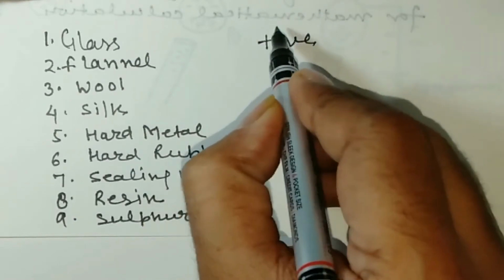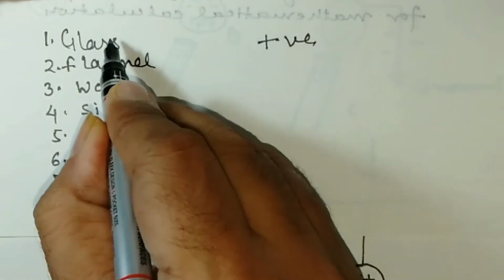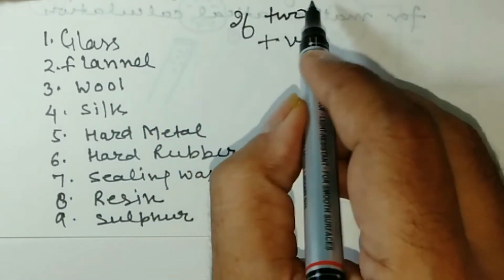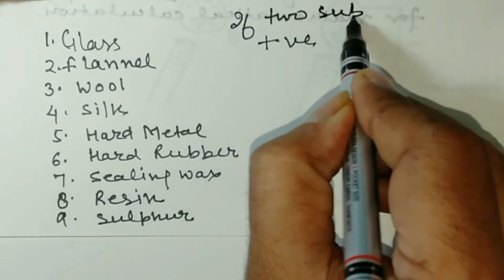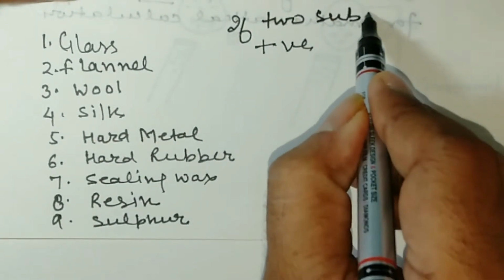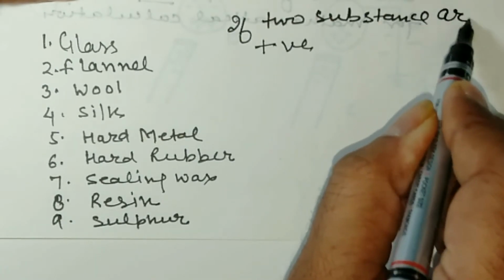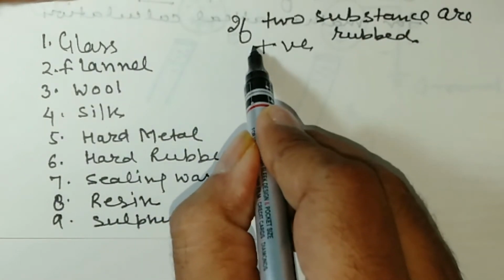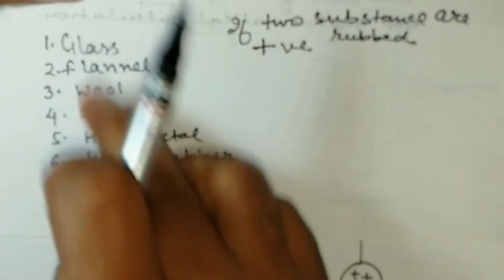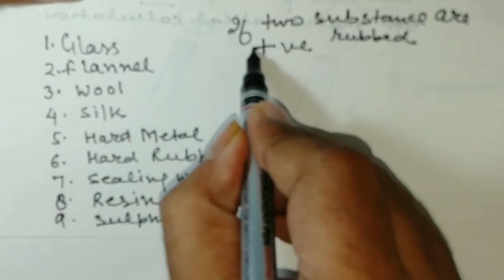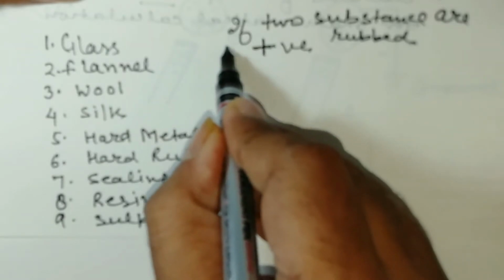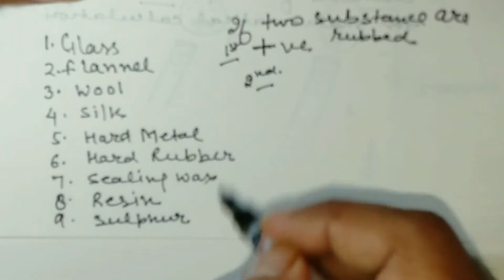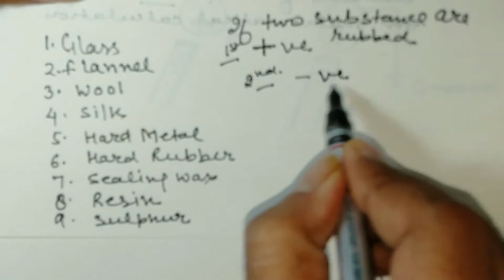Means if two substances are rubbed, then the first in the series will get positively charged, and the second, the one with the lower number, will get negative charge.